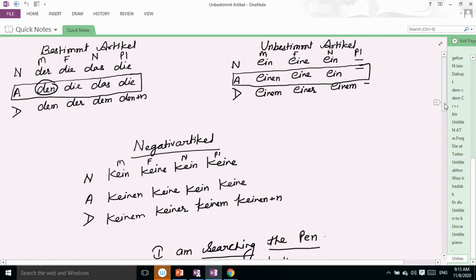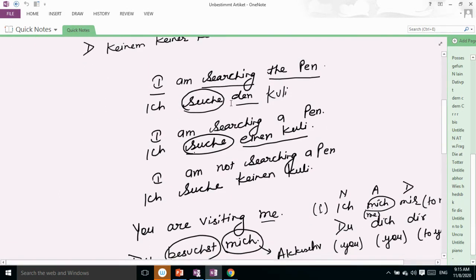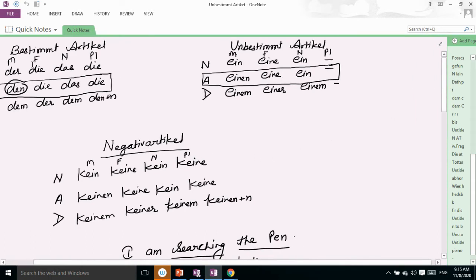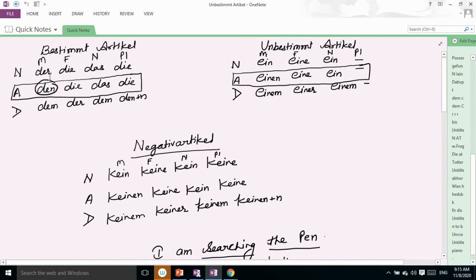And there is a sentence. If I say, "I am searching the pen," it is "Ich suche den Kuli." Why den Kuli? Because the verb is accusative and Kuli is masculine, so we write "Ich suche den Kuli." You can see here den Kuli, masculine.